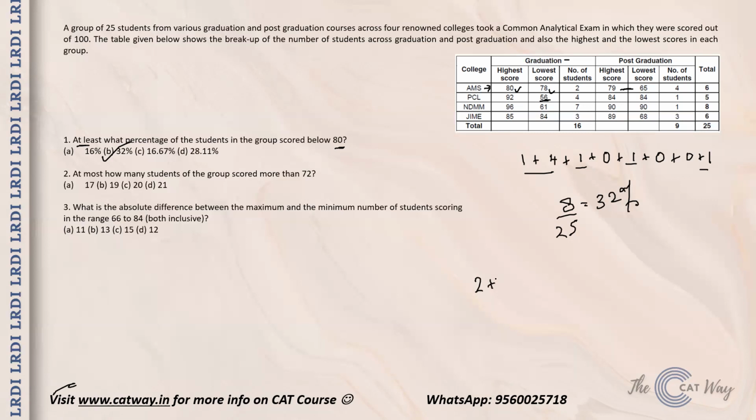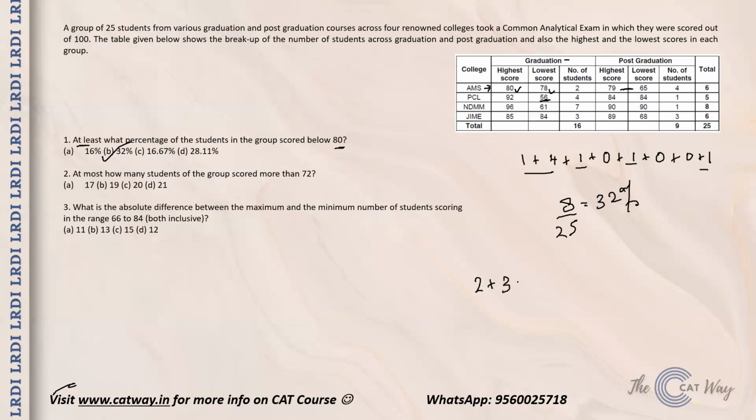Those who are not able to comprehend what at most means: the simple meaning is that you have to take it even if there is the slightest possibility of a certain thing happening, and consider that this thing is going to happen. So if you talk about post graduation at AMS, you have 79 as the highest score and the lowest score is 65. That one guy is definitely below 72, but among the remaining three guys, one is above 72, we know he scored 79. There are two more guys left, and because we do not know about their scores, there is a possibility that they might have scored above 72.